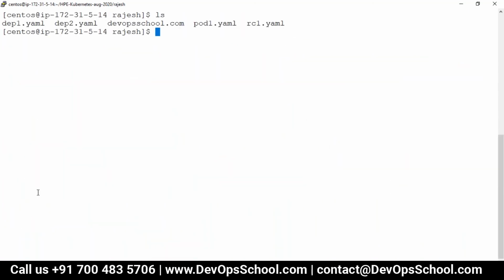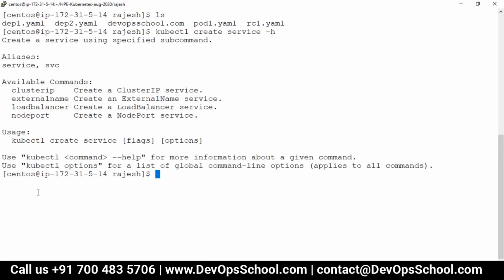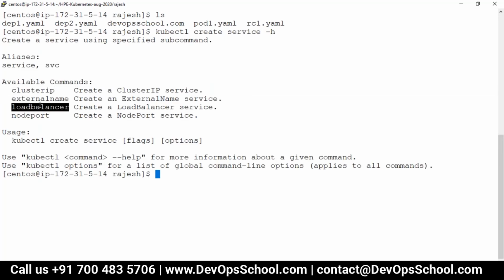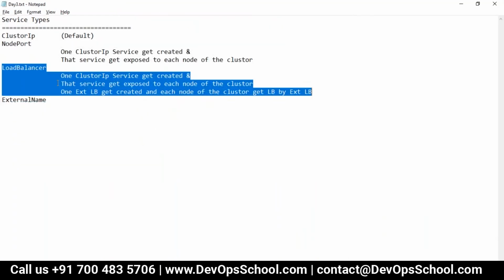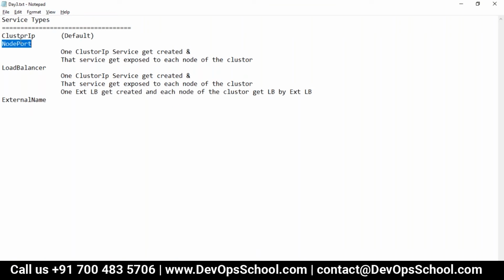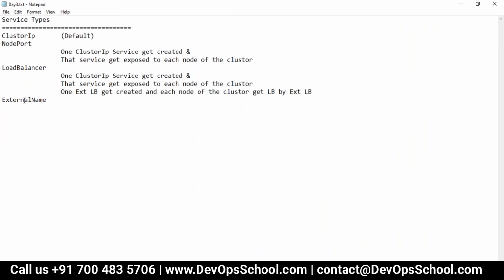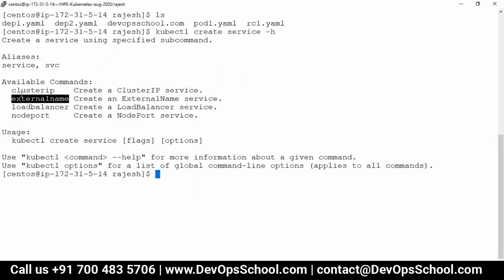So kubectl create service. After that, I don't know what. See here, available commands: cluster IP, load balancer, node port. The same thing I explained to you here: cluster IP, node port, load balancer. And the third one is external name, which I'll let you discover yourself. So here I'm taking the cluster IP.